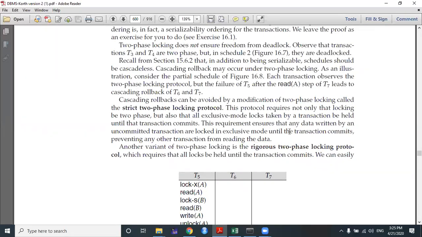I want to say one thing: in real life, when handling multiple concurrent transactions, the developer or DBMS prefers to use either strict two-phase locking protocol or rigorous two-phase locking protocol.